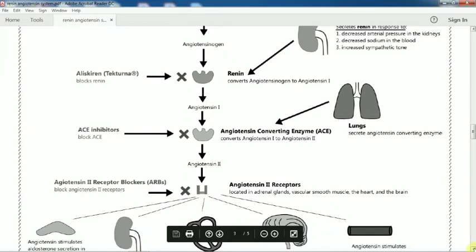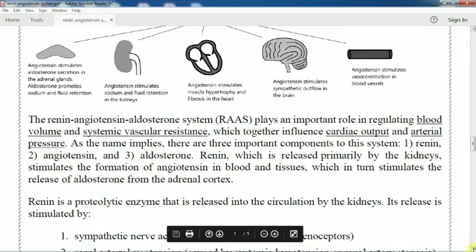See, the renin, angiotensin, aldosterone system plays an important role in regulating blood volume and systemic vascular resistance, which together influence the cardiac output and arterial pressure. As the name implies, there are three important components: renin, angiotensin and aldosterone. Renin, which is released primarily by the kidney, stimulates the formation of angiotensin in the blood and tissue, which in turn stimulates the release of aldosterone from the adrenal cortex.